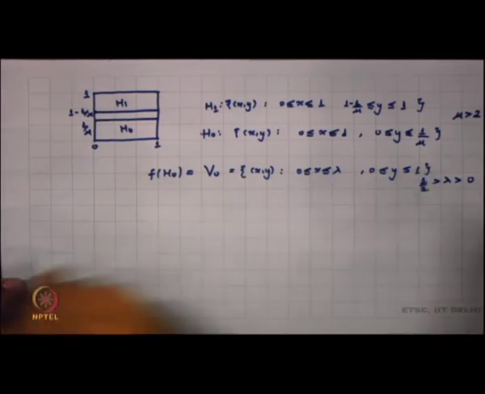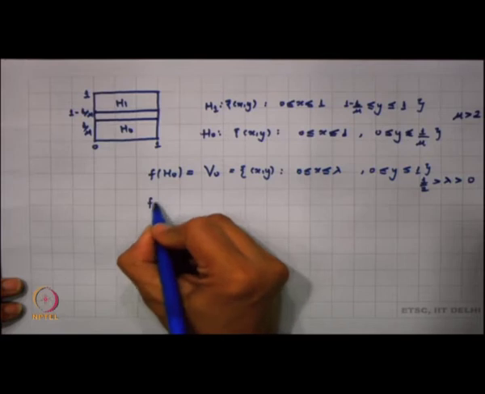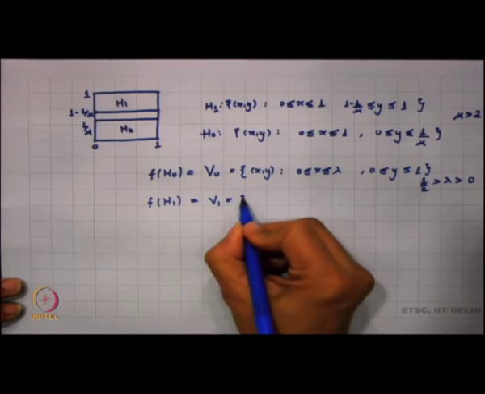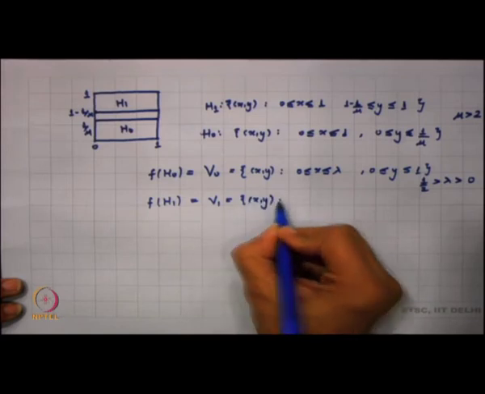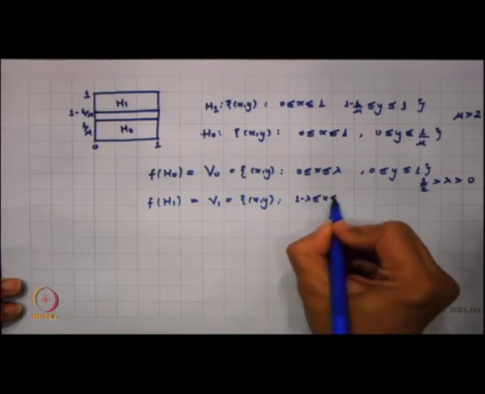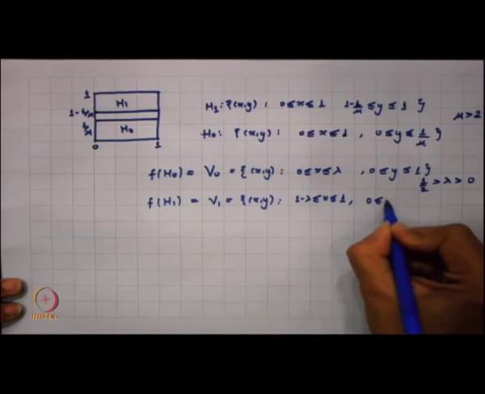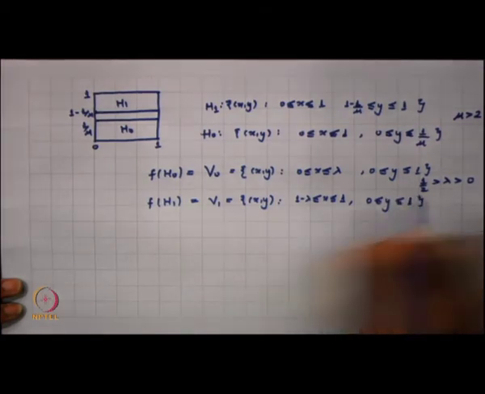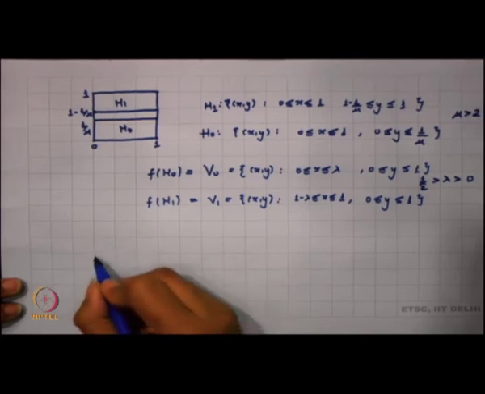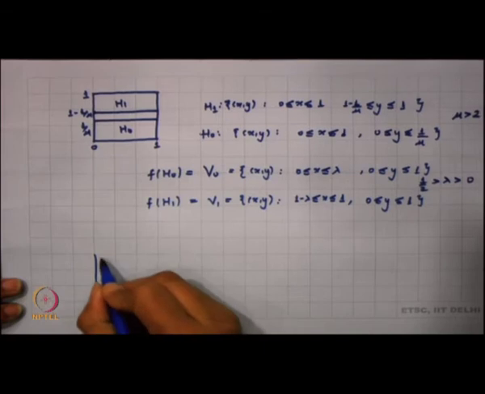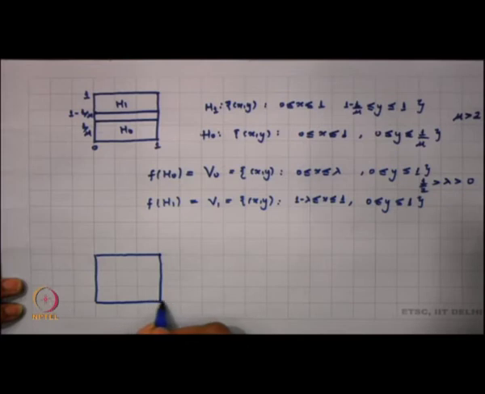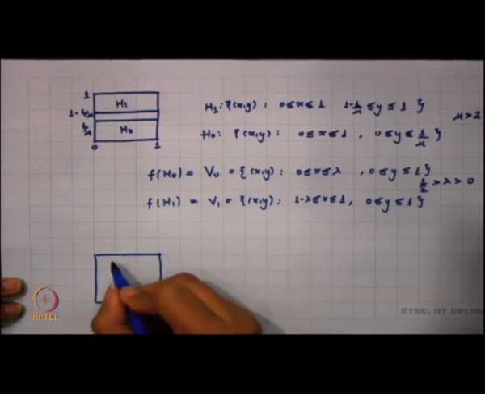My λ is less than half here, and we define f in such a manner that f on H1 is equal to V1, where V1 is the set of all (x, y) such that 1 − λ ≤ x ≤ 1, and 0 ≤ y ≤ 1. So, I want to take this in such a manner. Looking at this particular part, this rectangle,